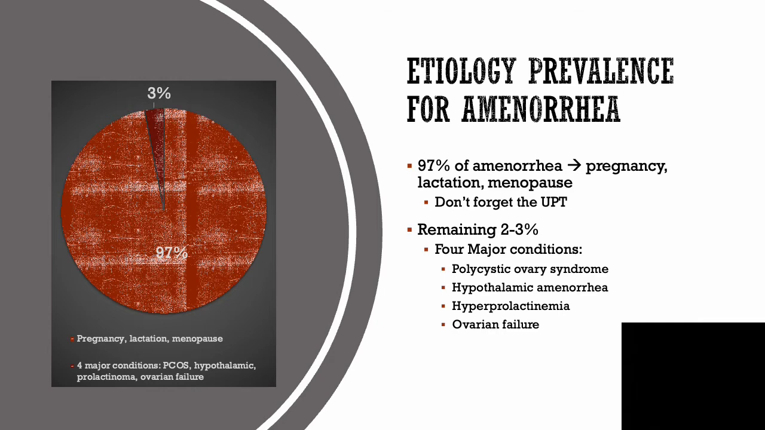So whenever you're thinking about etiology for amenorrhea, you have to remember the vast majority of causes are due to pregnancy, lactation, and menopause. 97% of them, according to ASRM. And the remaining 2 to 3% are what we're going to actually talk about today. So 4 of those major conditions include PCOS, hypothalamic amenorrhea, hyperprolactinemia, and ovarian failure, also known as primary ovarian insufficiency or POI.